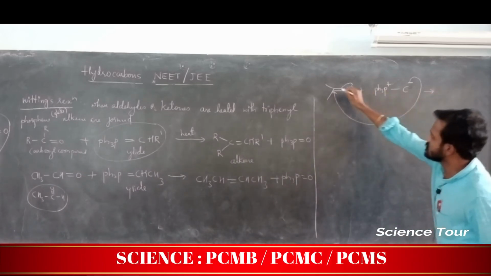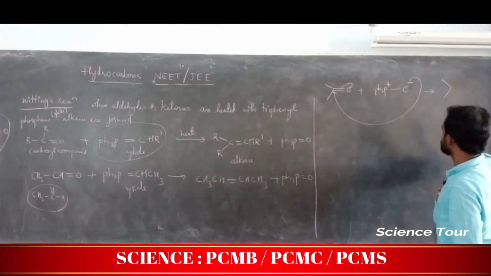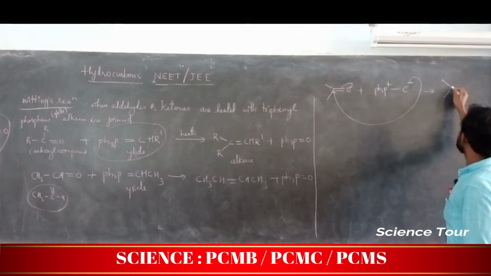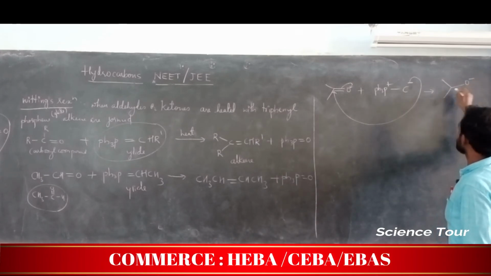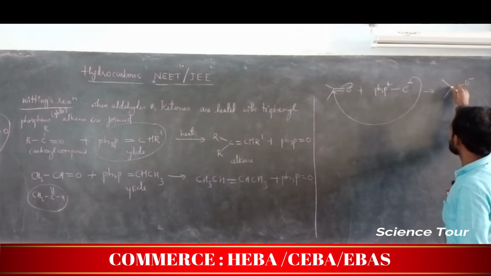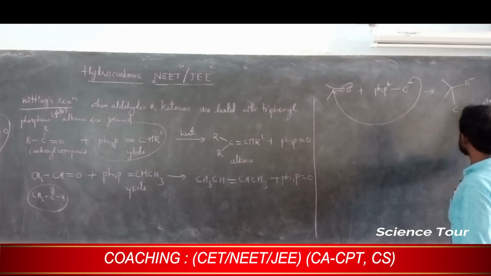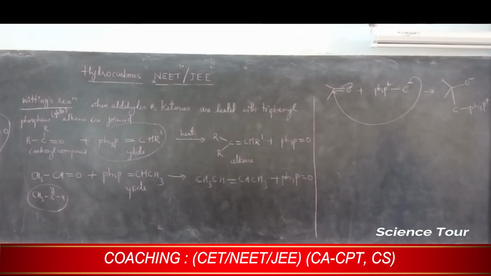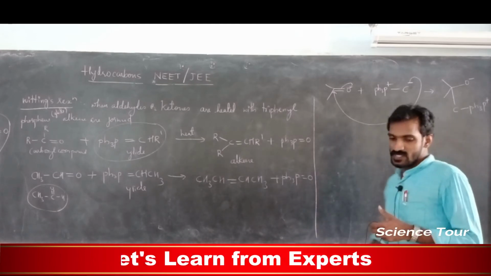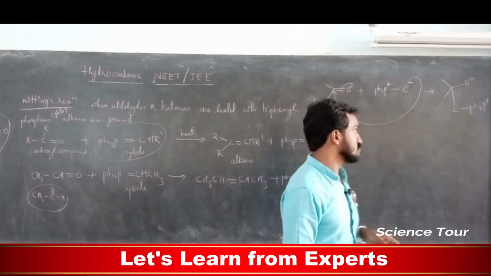I will write here this side first, this is clear. Okay, then this is actually O minus, and here this carbon is attached, that I have to write like this, carbon, Ph3P plus, this is the intermediate compound. Next step what happens, that is important. Next step, this charge will go and attack.